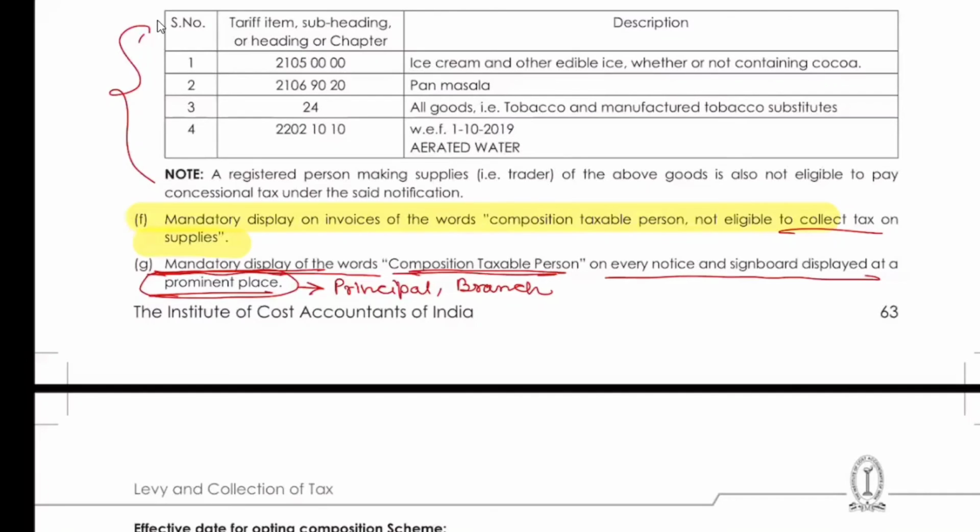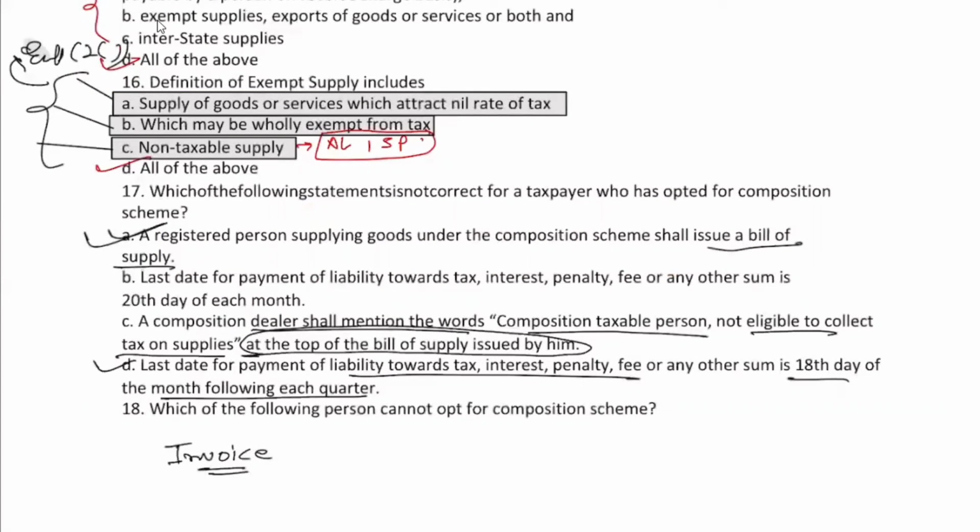I'm not talking about big entities or registered persons, but any unregistered, whatever we get is an invoice only. Have you ever got a bill of supply in your life? No, you won't. You have always got invoices. In simple terms, we call it a bill, but not a bill of supply. So that is also wrong to an extent. This one is also wrong, but this is 100%.